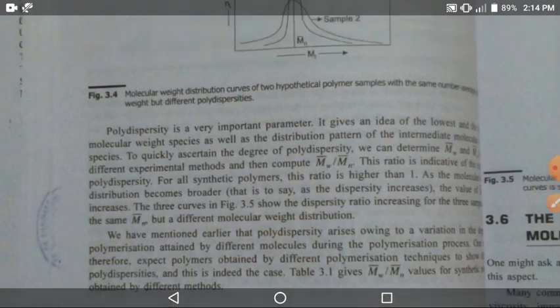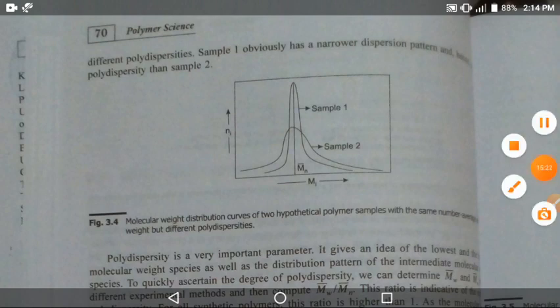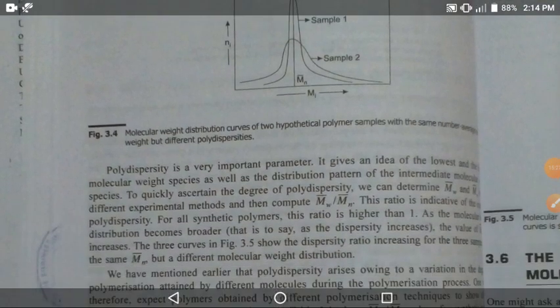Okay, now this is a simple way to show sample 1 and sample 2, with different polydispersities. Sample 1 obviously has a narrower dispersion pattern and hence a lower polydispersity than sample 2, for Ni and Mi. This is the basis of the molecular weight distribution, and the curves of the two samples have the same terms but different polydispersities.